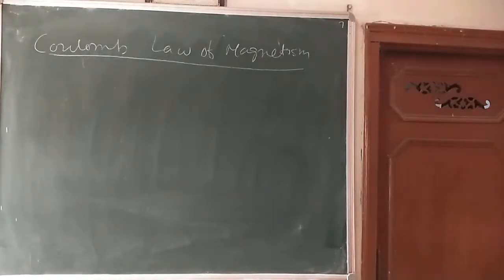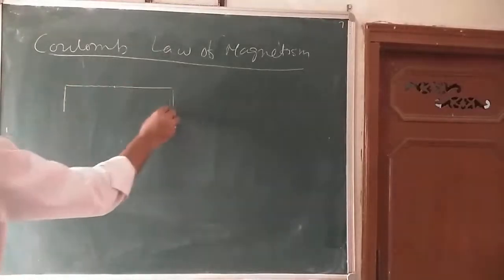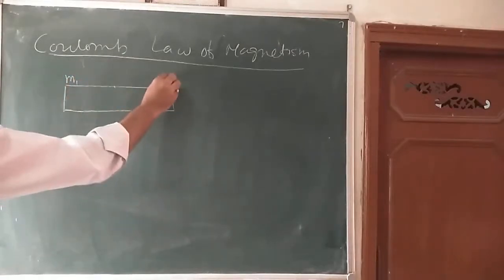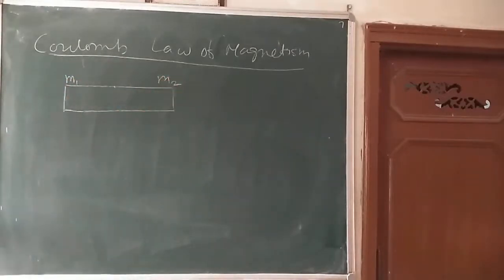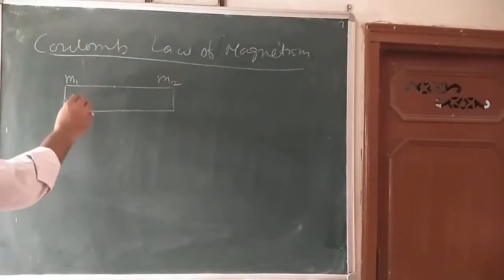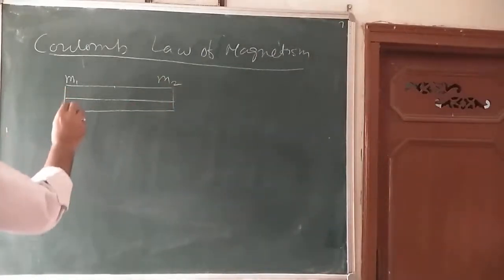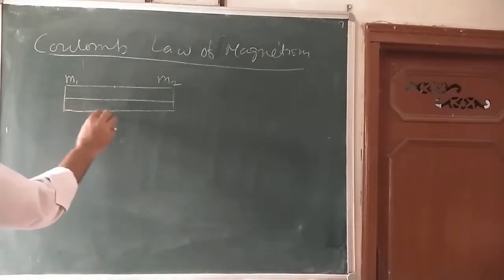Coulomb is a scientist's name. If two magnetic poles of pole strengths M1 and M2 respectively are kept at a distance r apart, suppose here is the distance between the two poles, that is r.